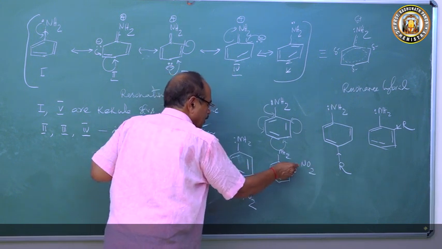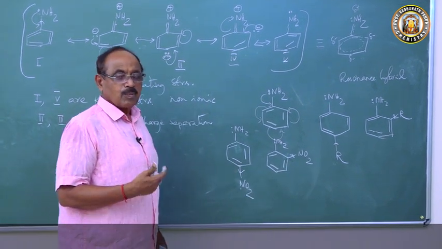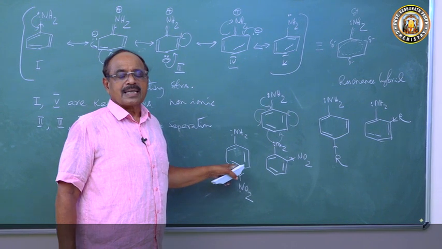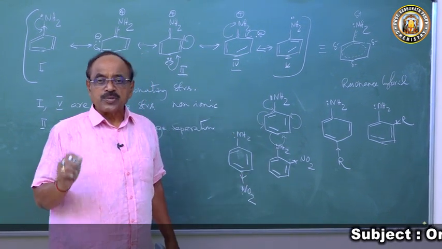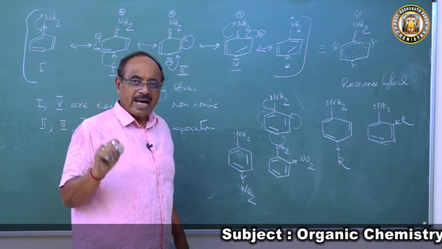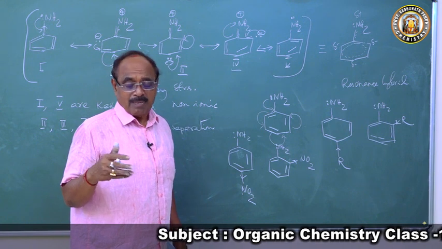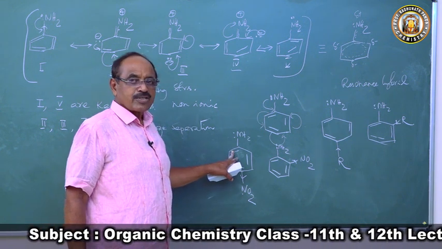This is pulling electrons. So this pair of electrons will be more easily delocalized, and less readily available for protonation. Hence substituting an electron attracting group, because of the minus I effect, the basic strength of aniline will decrease.